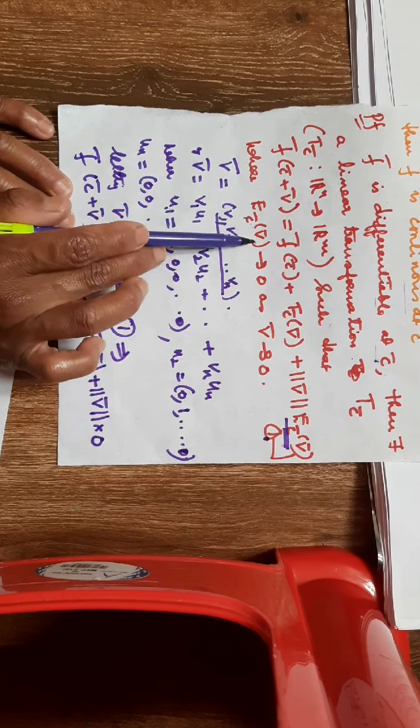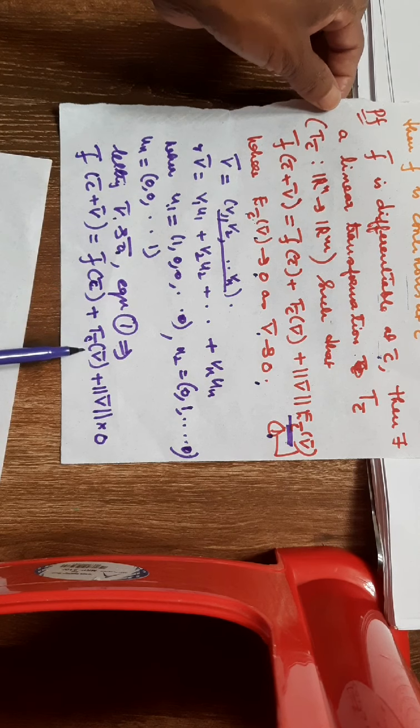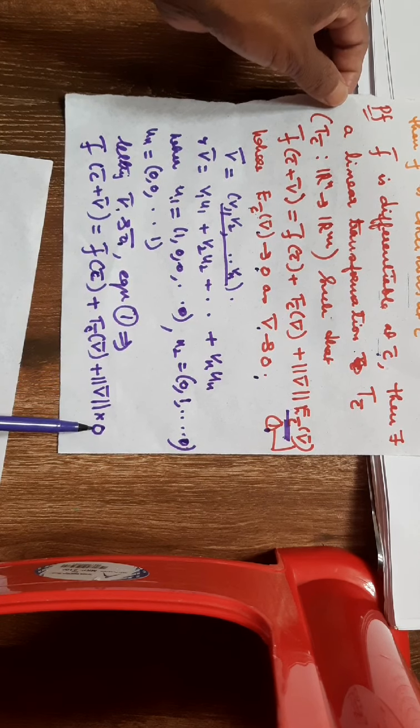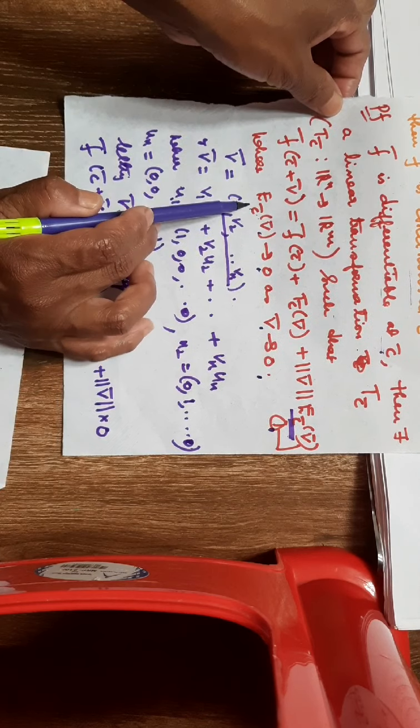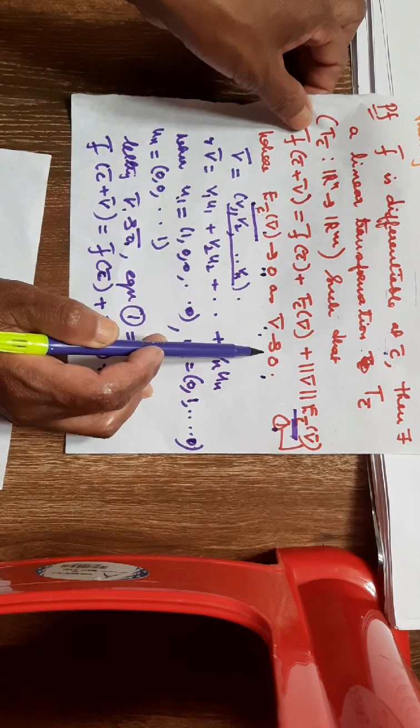So by letting V bar tend to 0 bar, equation 1 reduces to f bar of C bar plus V bar equal to f bar of C bar plus Tc bar of V bar plus norm of V bar into 0, because the term Ec bar of V bar approaches 0 as V bar approaches 0.